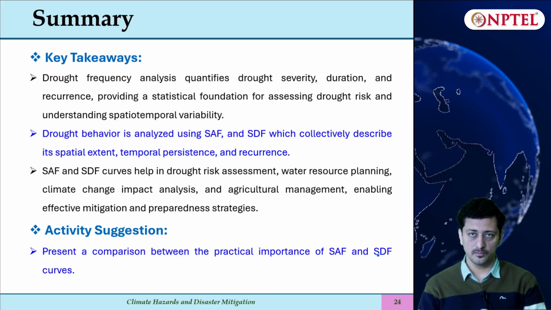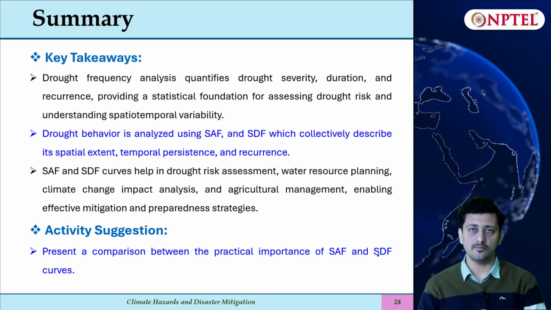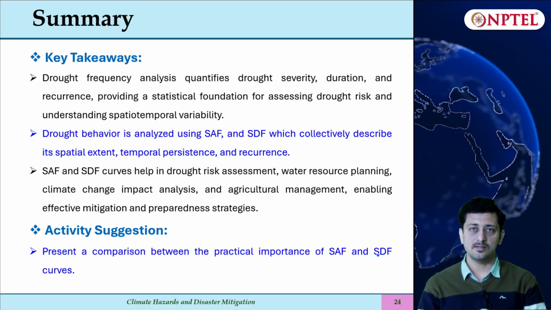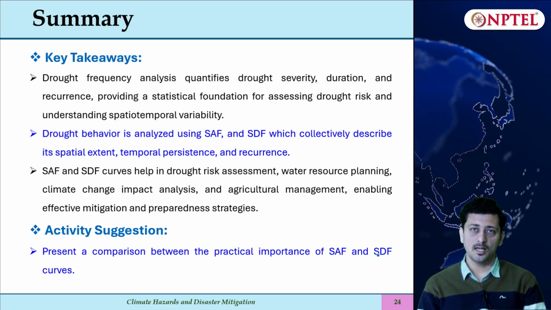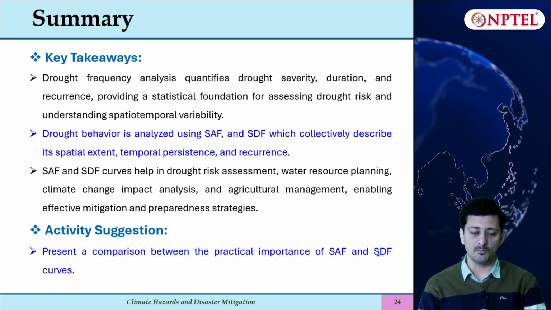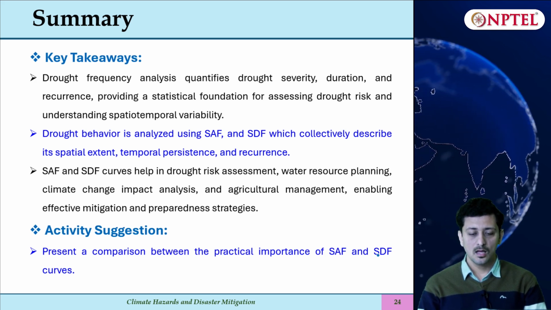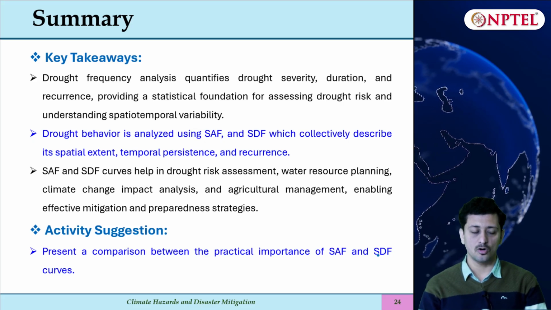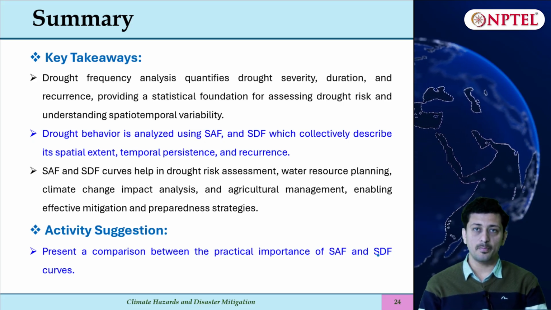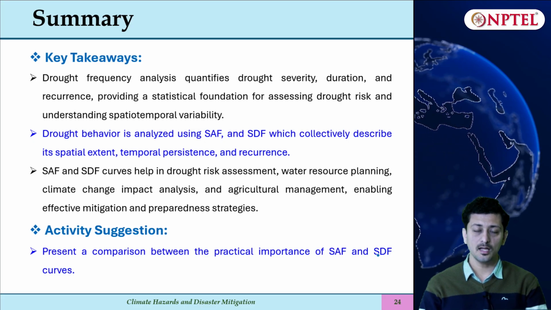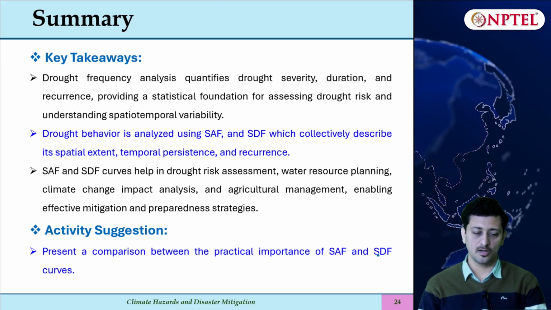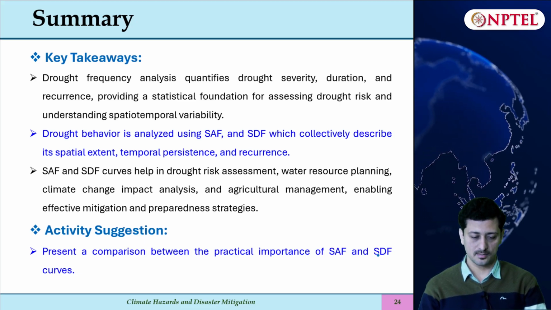We looked in detail at the severity area frequency curve and severity duration frequency curve, which collectively describe the spatial extent, temporal persistence and recurrence of the drought behavior. These curves will help us in drought risk assessment, water resource planning, climate change impact analysis and agriculture management, and thus enable effective mitigation and preparedness.